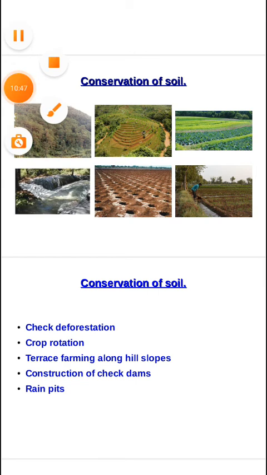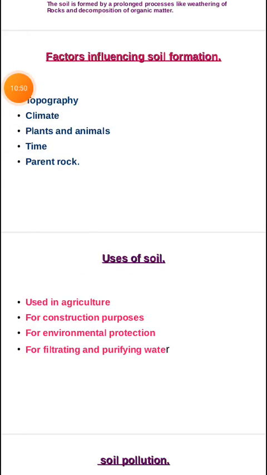so we can summarize what are the factors influencing the soil formation. They are mainly topographical factors, then climate, plants and animals, time, and parent rock. Then topography. How does topography influence? Topography means the soil will be thin along the steep slopes.